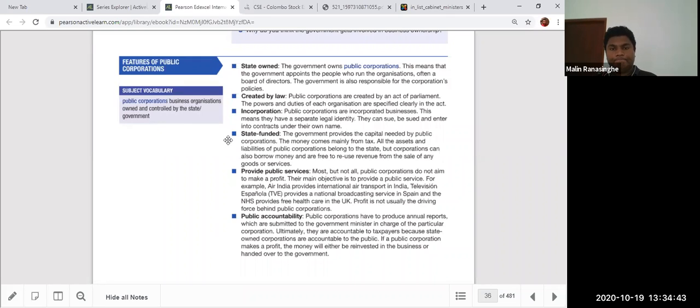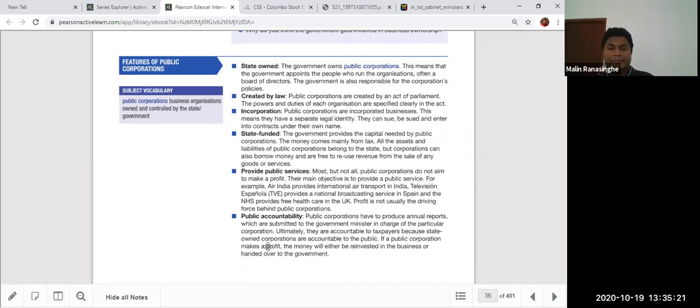And state funded. Providing public services is another thing. Most but not all public corporations do not aim to make a profit. The main objective is to provide a public service. For example, Air India provides international air transport. The private sector sometimes doesn't want to invest in this kind of thing because of the large investment, like highway projects. One company can't take that challenge. So there must be some kind of public interest, national interest, and the government should be there to provide that.